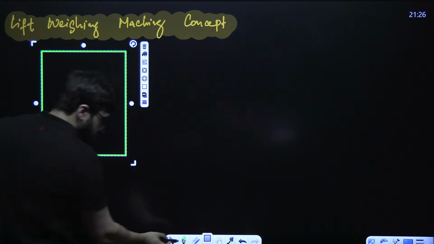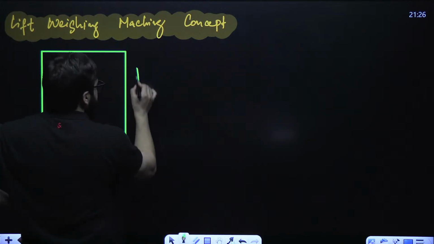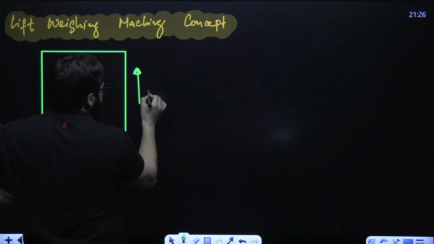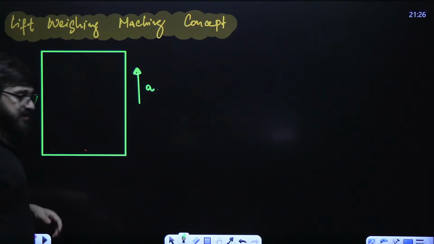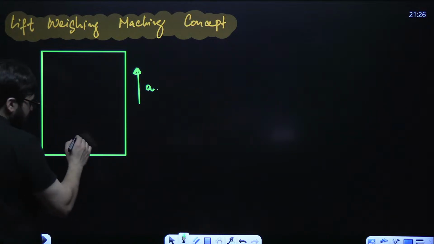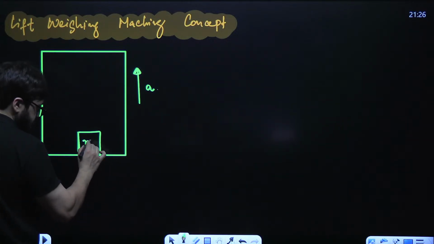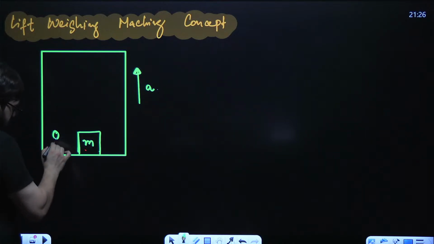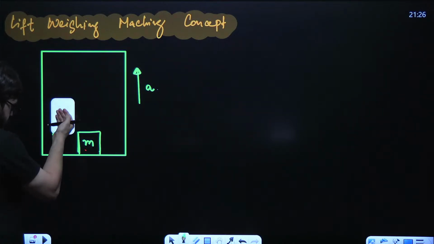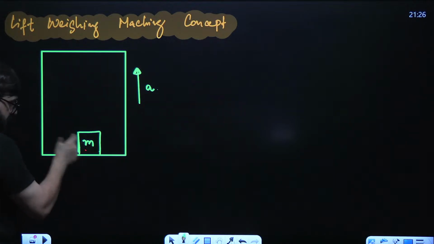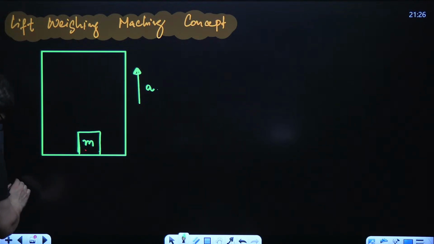This elevator is accelerating in the upward direction with an acceleration a. Now we will place a block in this elevator. It has mass m. Let's not place the person inside. There is a person exactly outside of the elevator, who is at rest.